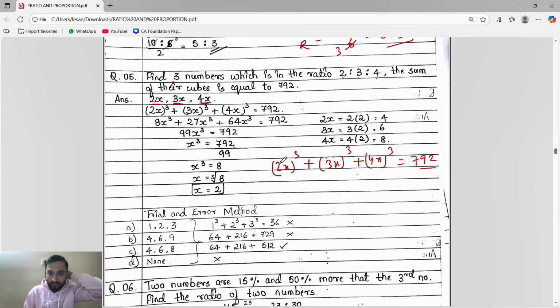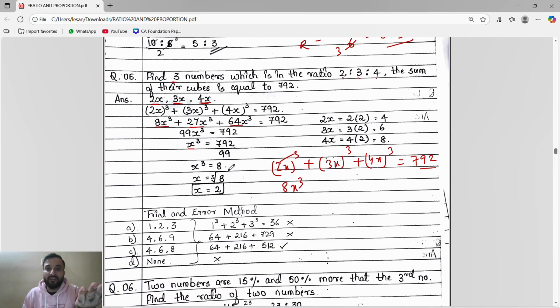Because 2x cube means what will happen? 2 cube is 8, then x cube is x cube, right? So when you add 8x cube plus 27x cube plus 64x cube, it becomes 8 plus 27 is 35, 35 plus 64 is 99. 99x cube is equal to 792. So x cube means this 99 will go to this side: 792 divided by 99, you will get 8. So x cube is equal to 8.